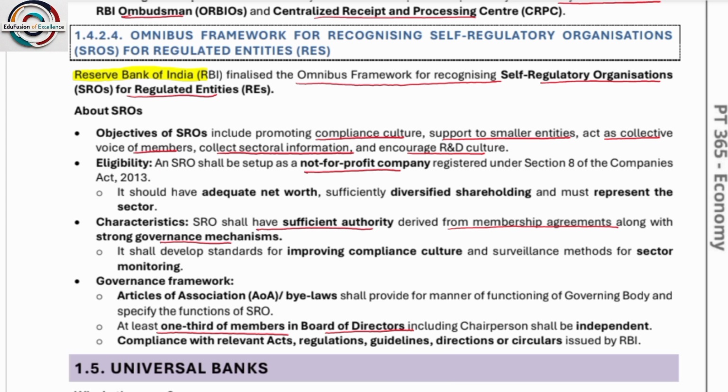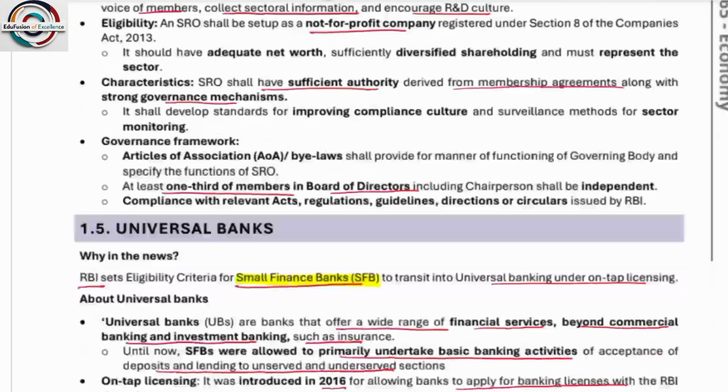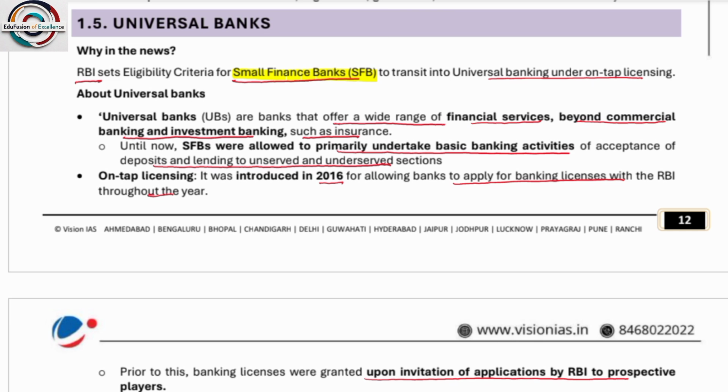Next, Reserve Bank Integrated Ombudsman Scheme. So what do you mean by ombudsman? Resolution of grievances. RBI releases the annual report of the ombudsman scheme 2022-23, the first standalone report under the Reserve Bank of India. This is the first time that the Reserve Bank of India released an annual report of the ombudsman scheme. First of all, everyone knows about the alternate grievance redressal mechanism. So this is only a part of this.